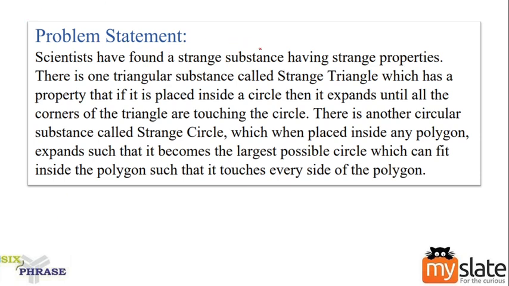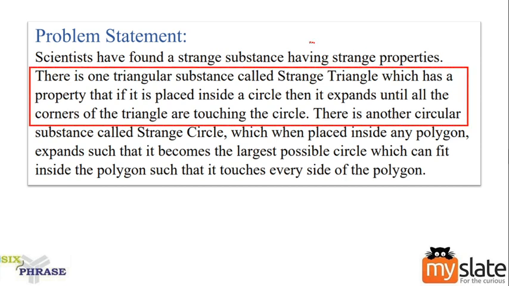Scientists have found a strange substance having strange properties. There is one triangular substance called strange triangle which has a property that if it is placed inside a circle, then it expands until all the corners of the triangle are touching the circle. Clear? When you place this triangle inside a circle, the triangle will expand such that all corners of the triangle are touching the circle.